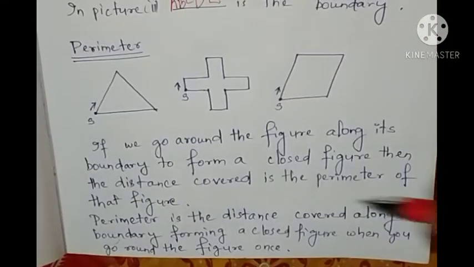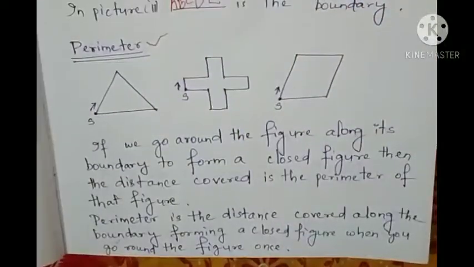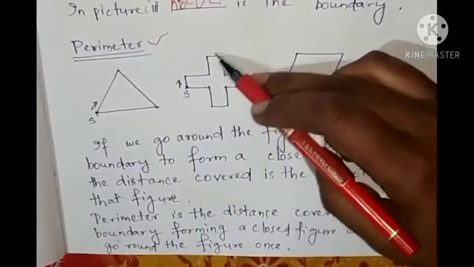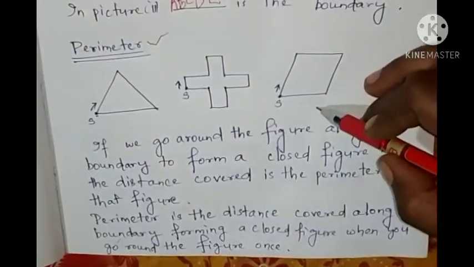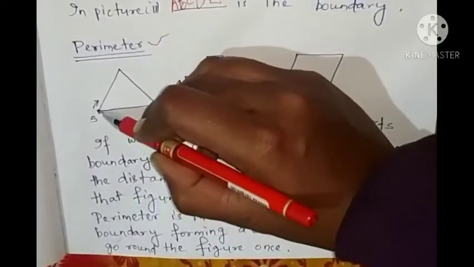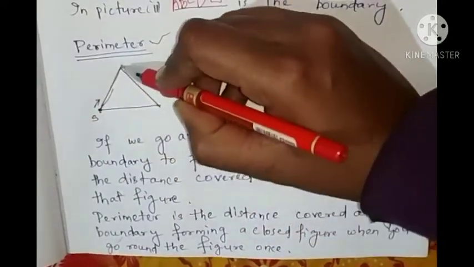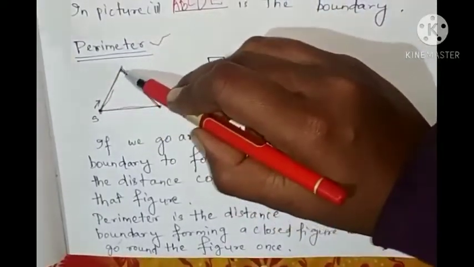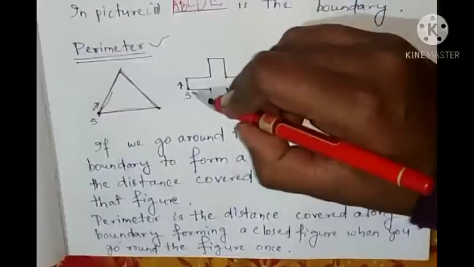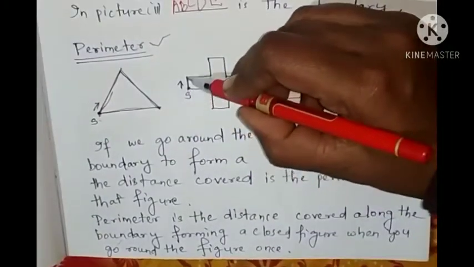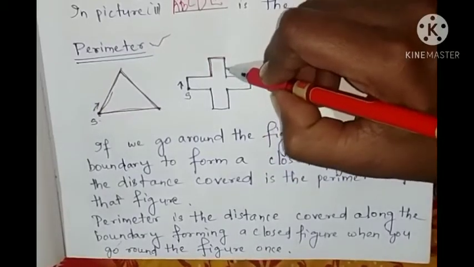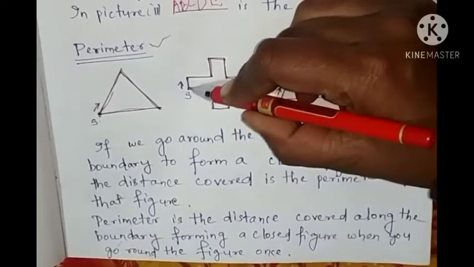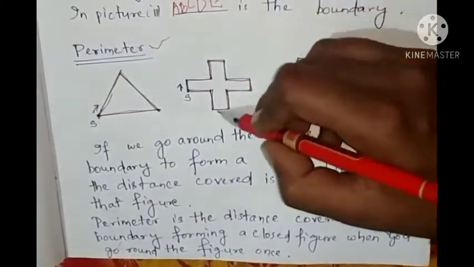So perimeter is related to boundary. Look at here. This is a shape. This one is another shape. This one is another shape. If you start from here and go into this, again go into this, again you can come back to here. Means what are you going along? You are going along the boundary. Here also, if you start from this point and move along the edges, on each side, where will you finish? You will get a boundary.